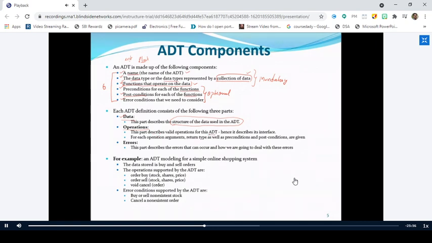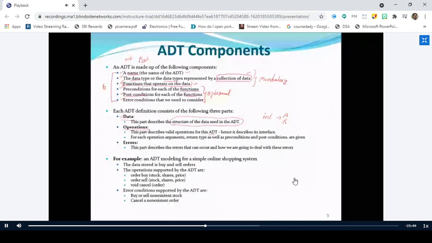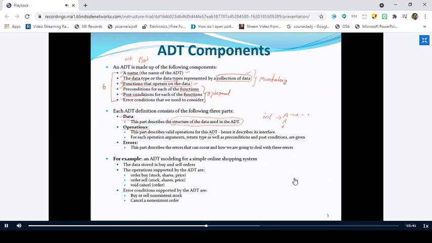As I told, if you consider an integer data type, what are the valid operations? It is arithmetic, relational, logical. All these things are valid, right? In arithmetic, we have plus, minus, star, division, and modular division. All these are valid. But if you go for the float data type, arithmetic and relational are valid, but in arithmetic only addition, subtraction, multiplication, and division are valid. Modular division cannot be operated on a floating point number, right?